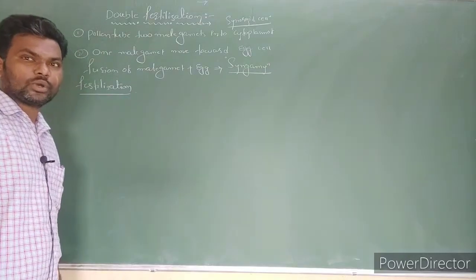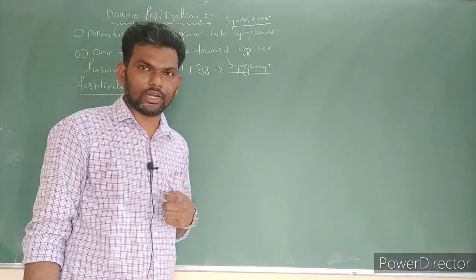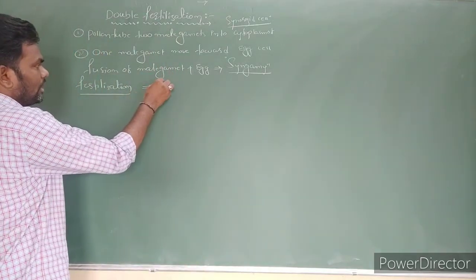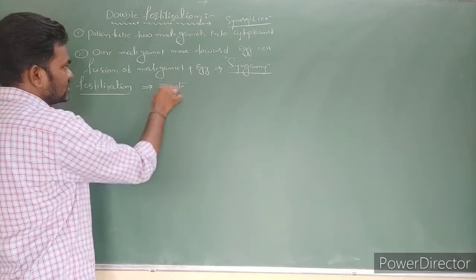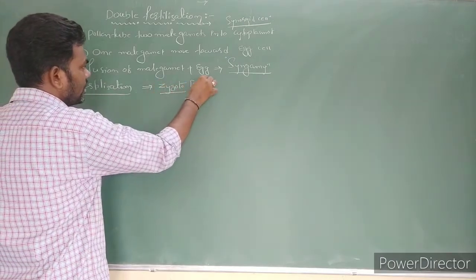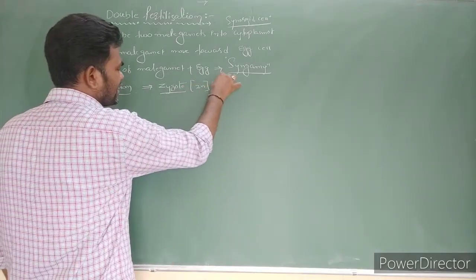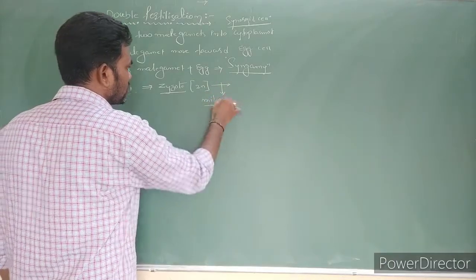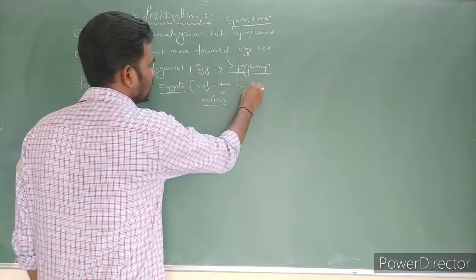Due to the fertilization, what happened? A diploid cell is formed. The first diploid cell, we call what? Zygote. Due to this fertilization a diploid cell is formed, which we call the zygote, which is 2n in condition. Now this diploid zygote again undergoes mitotic division and produces the embryo.